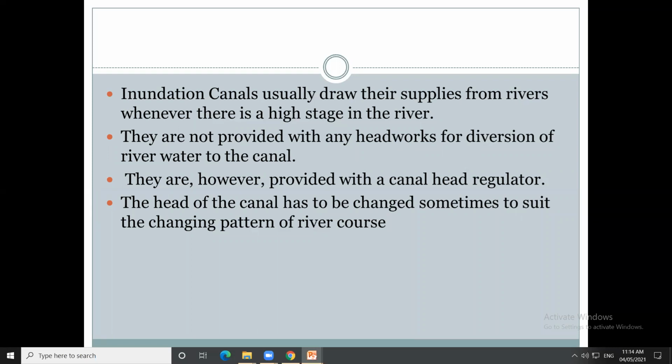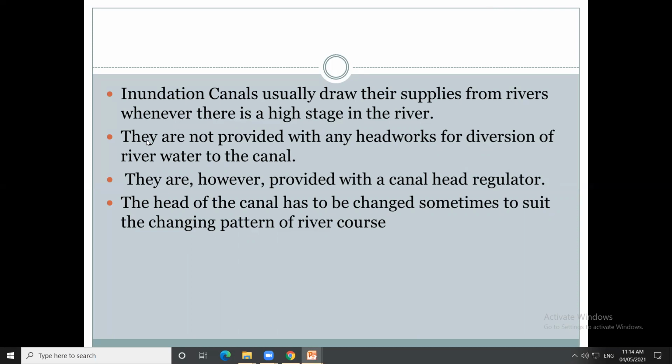समजलं का difference दोन्हीमध्ये काय? In permanent canal, a permanent source of supply is used. In inundation canal, the source of supply is the river when the water level is high. At that time, that water is used for supplying to the crops, or it may be used for irrigation or for drinking purpose.